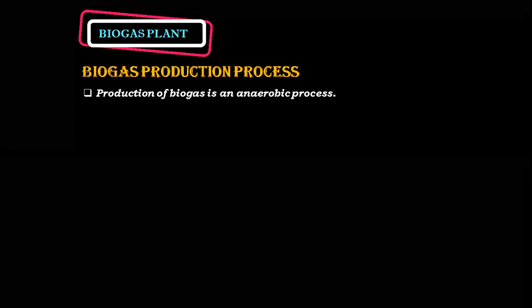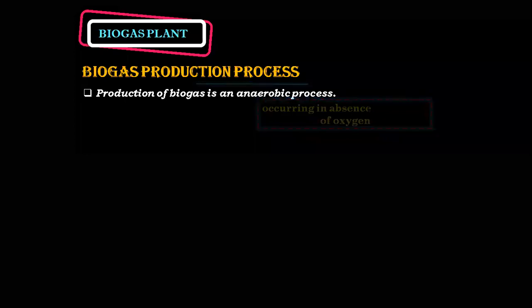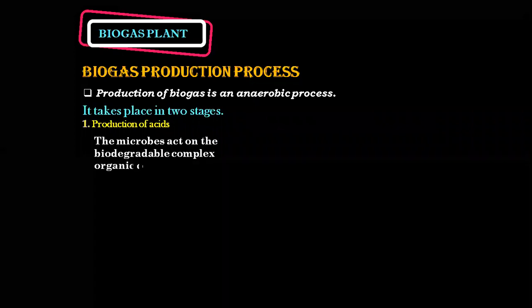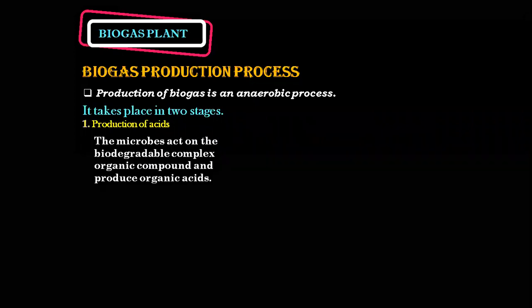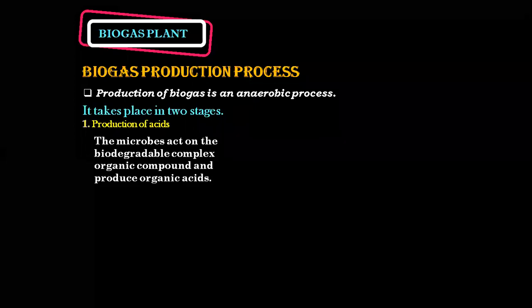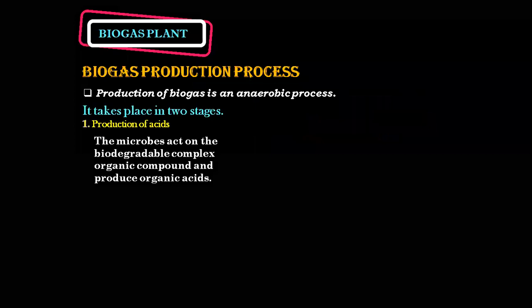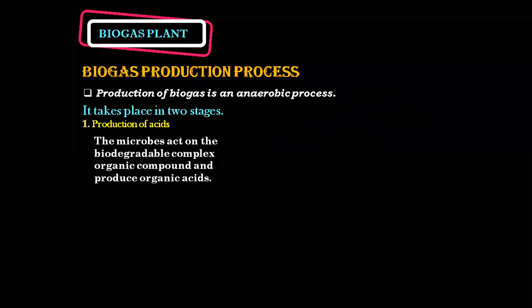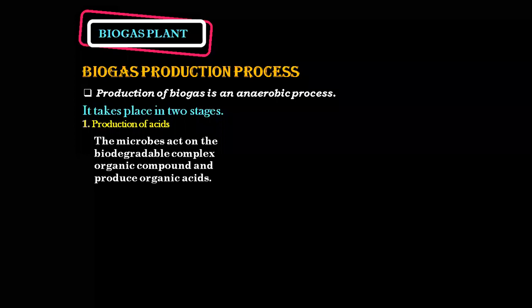The biogas production process takes place in the absence of oxygen. It's a 2-step process. The first one is called the production of acids. The microorganisms act on the biodegradable complex. What's the meaning of biodegradable? The ones which can easily get mixed into the soil, which do not leave any waste matter behind. They're completely degradable. So microbes act on the biodegradable complex organic compound and produce an organic acid. After this organic acid is produced, it leads to the formation of methane gas.